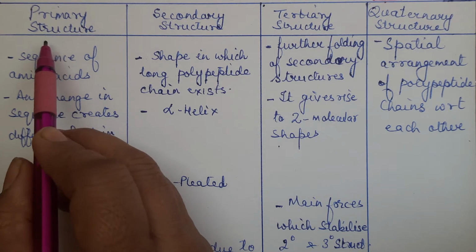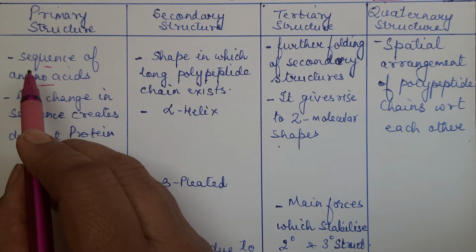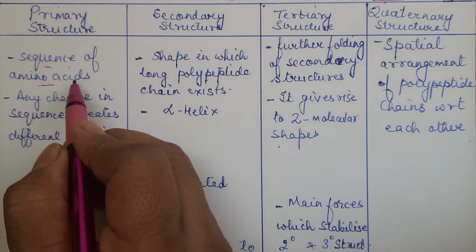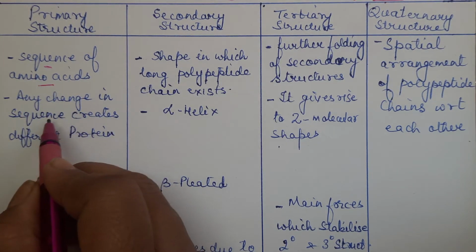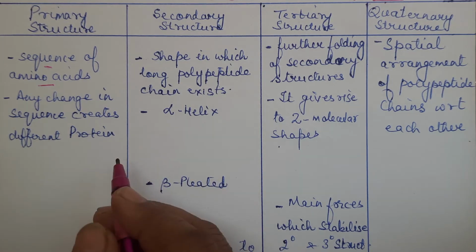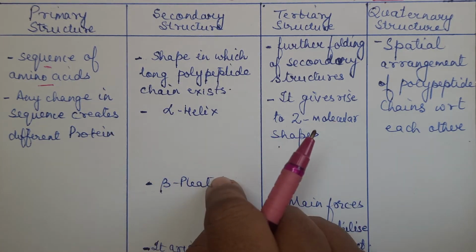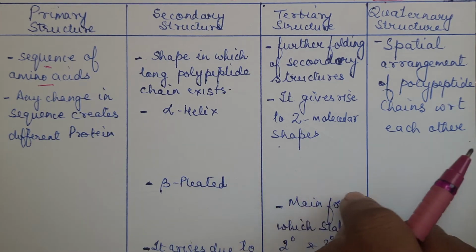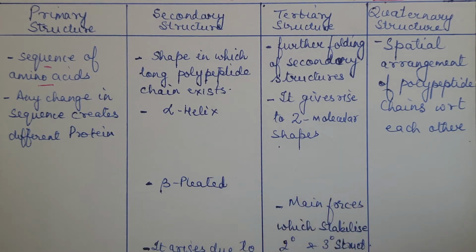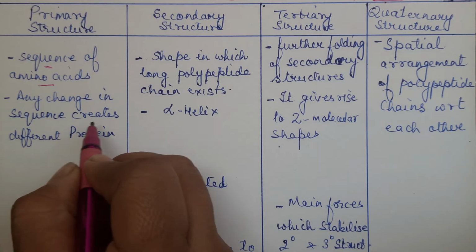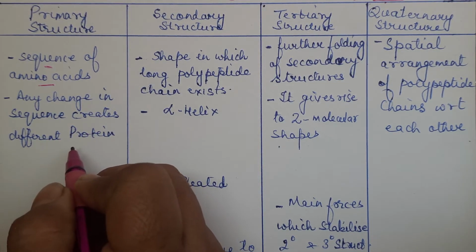That is the primary structure. So primary structure describes the sequence of amino acids. And any change in the sequence creates a different protein. That means if one particular sequence is there, glycine, alanine, valine, leucine, glycine, alanine, and instead of valine it becomes leucine, it becomes a different protein. Any change in the sequence will create a different protein.